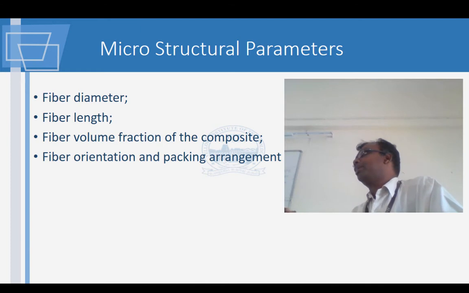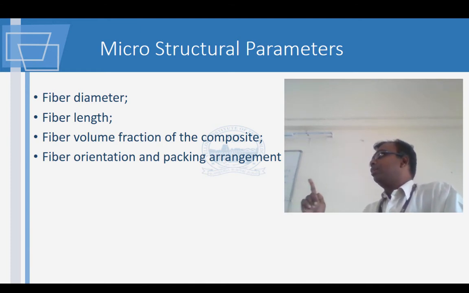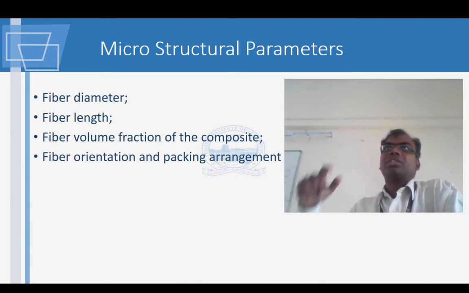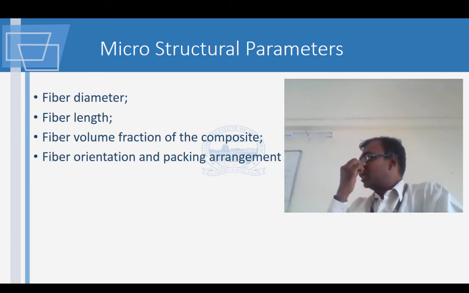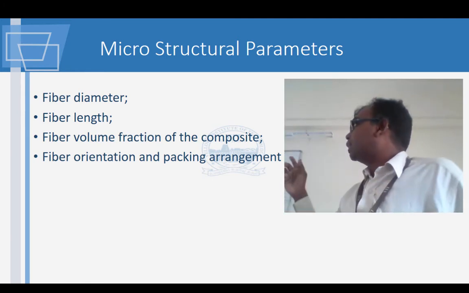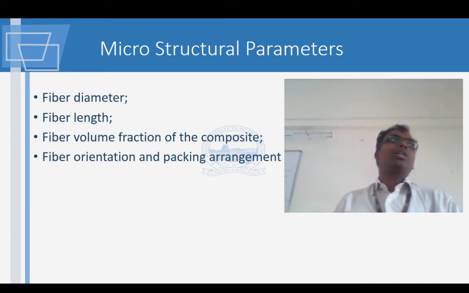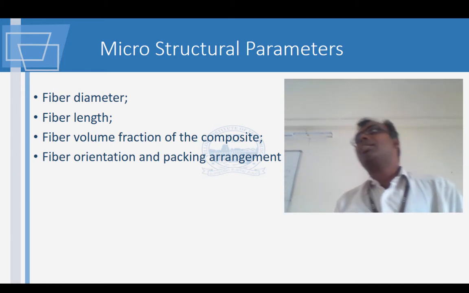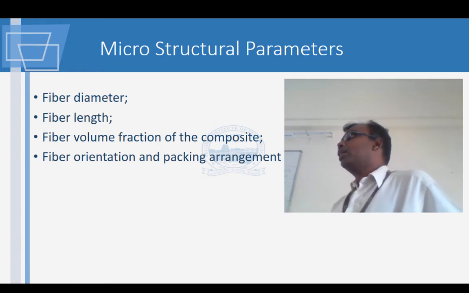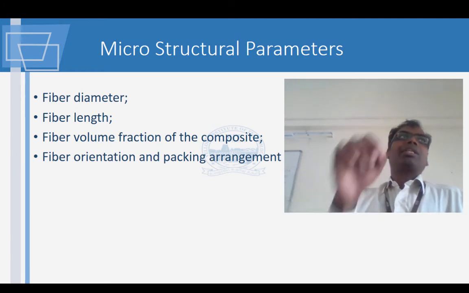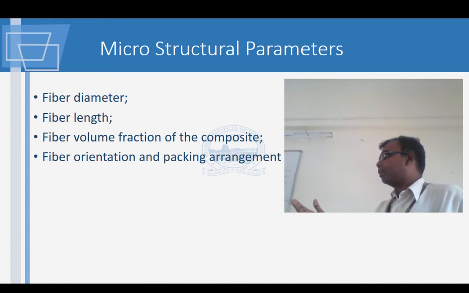You will be talking about the diameter, you will be talking about the length. Then you have another thing called aspect ratio, where you say length versus diameter. These parameters, and of course the first two, will help you in your modeling. Normally in a project, you have a theoretical part and then a practical part.